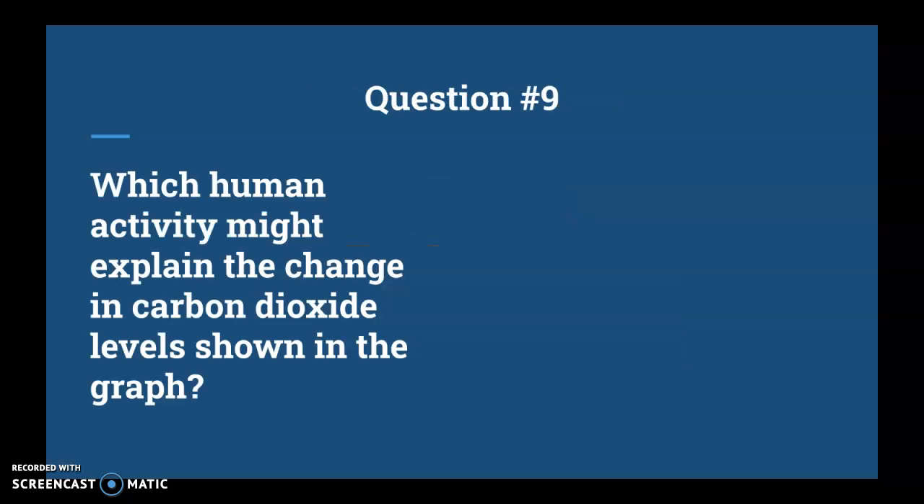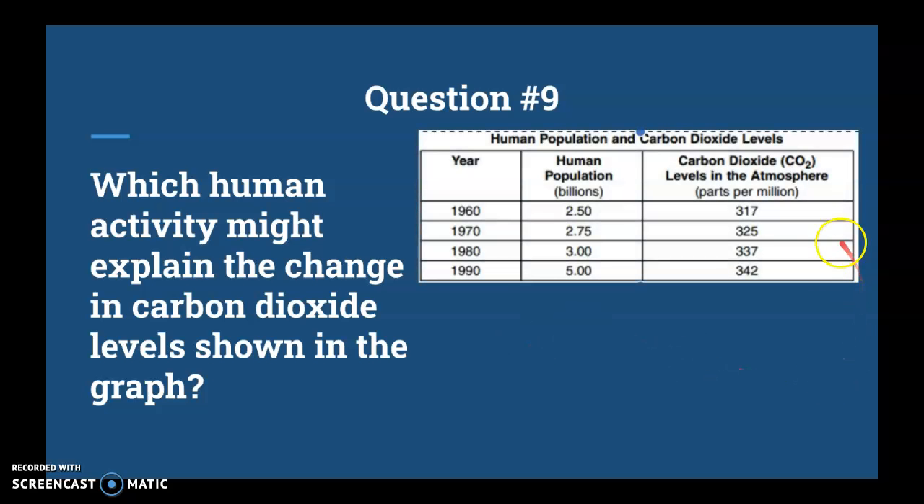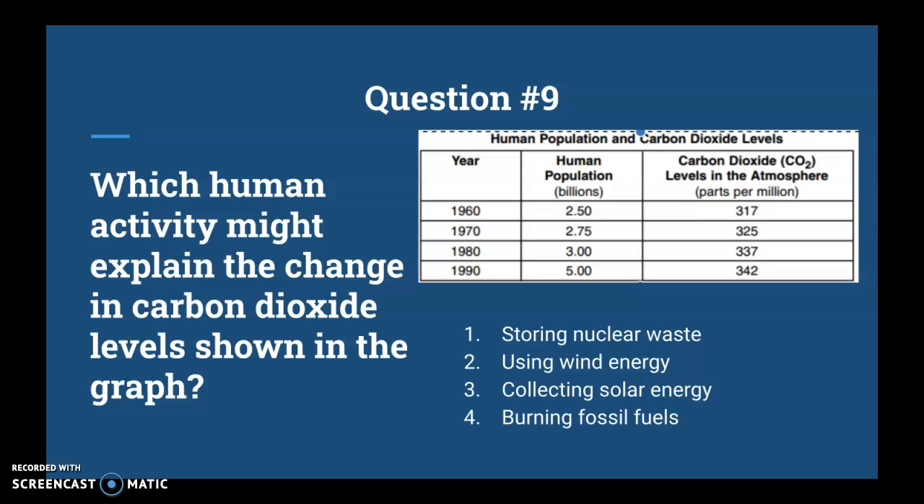Next one, question 9. This is a big one. Which human activity might explain the change in carbon dioxide levels shown in the graph? So here's our graph. Here's carbon dioxide levels. So this is going up. And then we have human population. That's going up. So in 1960, 2.50 billion people. And then you just jump 30 years and you got 5.00 billion people. Yikes.